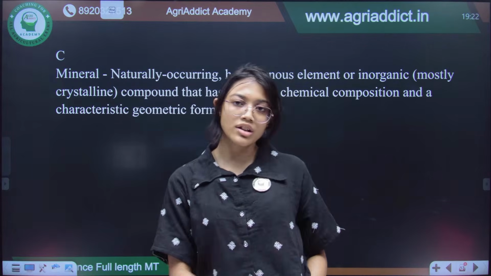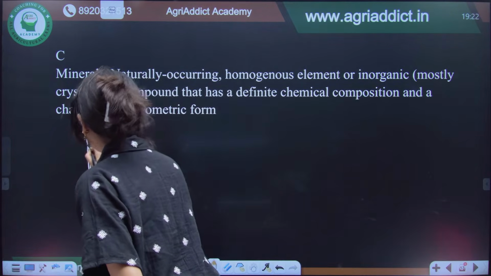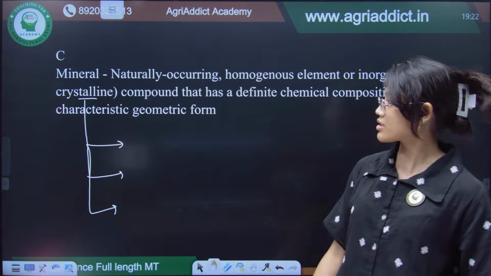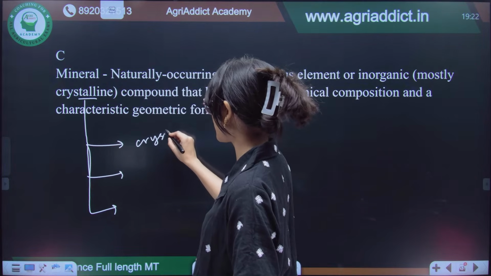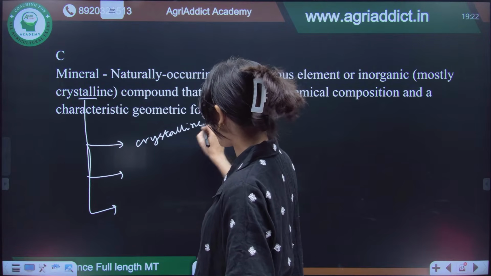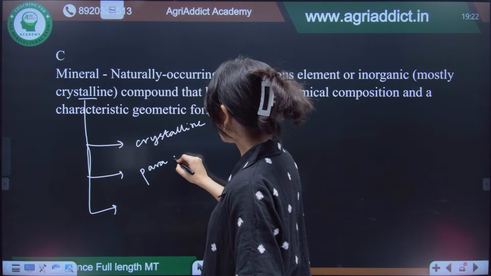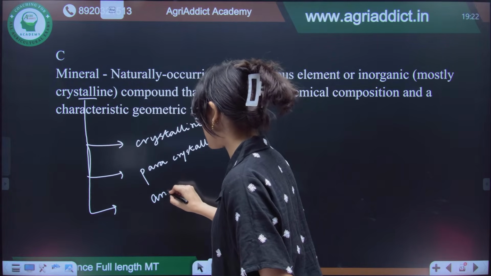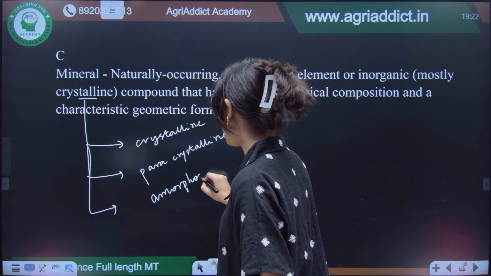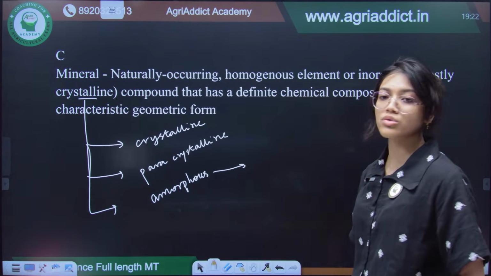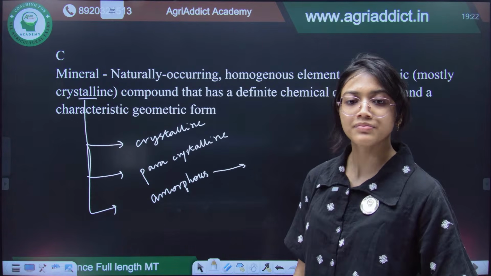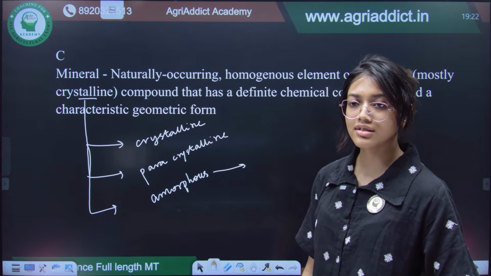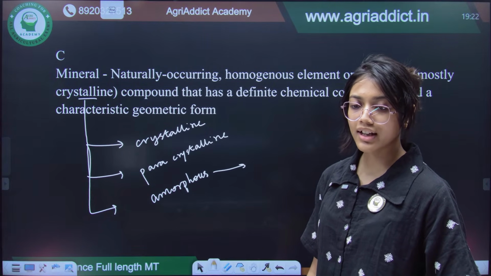Also, if I divide the minerals according to crystallinity, what different kinds of minerals will I have? I will have crystalline minerals, paracrystalline minerals, and amorphous minerals, right? Some amorphous minerals are also there. So give me 2 examples of amorphous clay minerals. Quickly on the chat box.